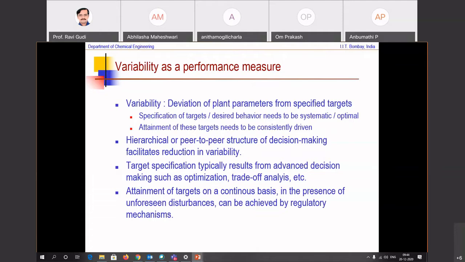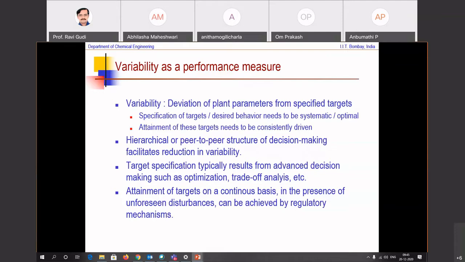So when you do that, you are able to, first of all, specify more realistic and optimal targets. And second bullet point is attainment of these targets. These need to be consistently driven. You have to have basically a scheme where all variability from that specified target is minimized no matter what. Okay? And that's where controllers become very, very important, because you have a set point and you make sure that the outputs adhere to the set point. So that attainment is consistently driven by controllers, but also controllers are basically at the lower levels of decision making.